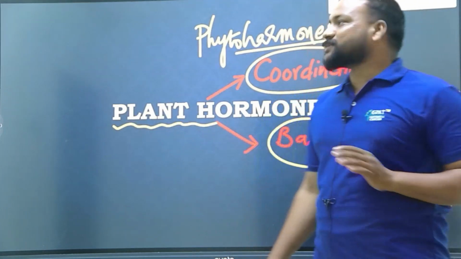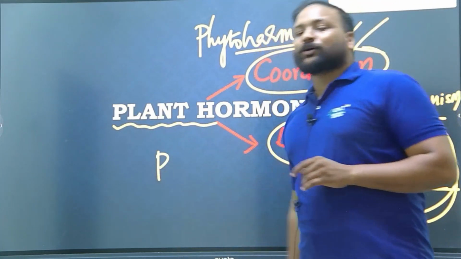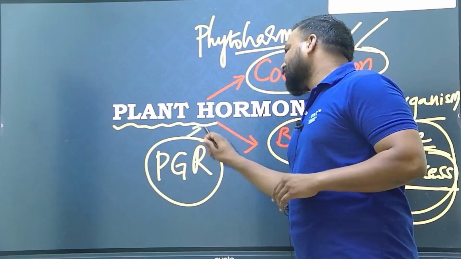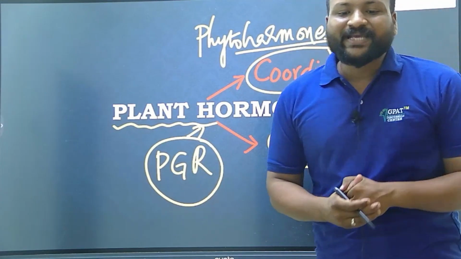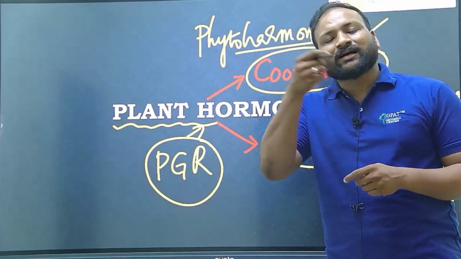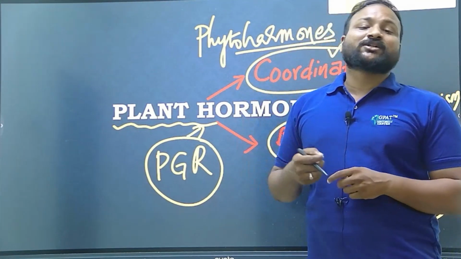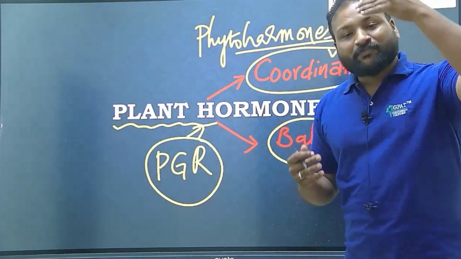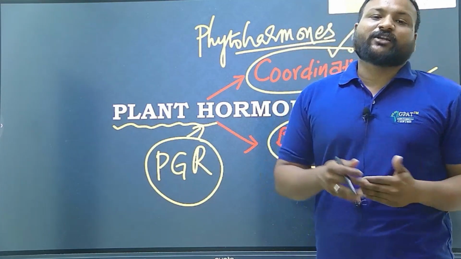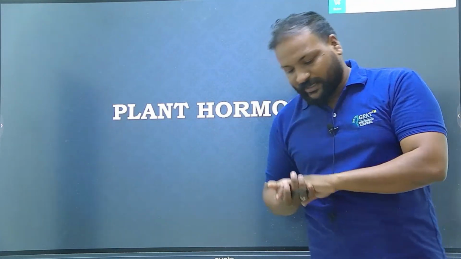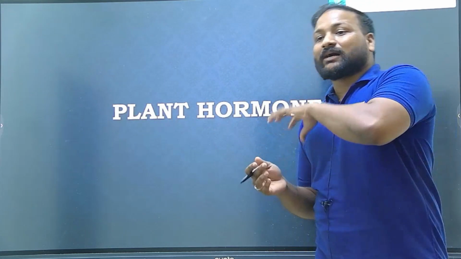In simple terms, the plant needs to grow, and in order to regulate their growth, we require plant growth regulators. That's the reason plant hormones are also known as PGR, or plant growth regulators. Plant hormones are nothing but the chemical messengers which carry out all the cellular and biological processes in the organism, whether metabolism, respiration, growth, or whatever it may be.